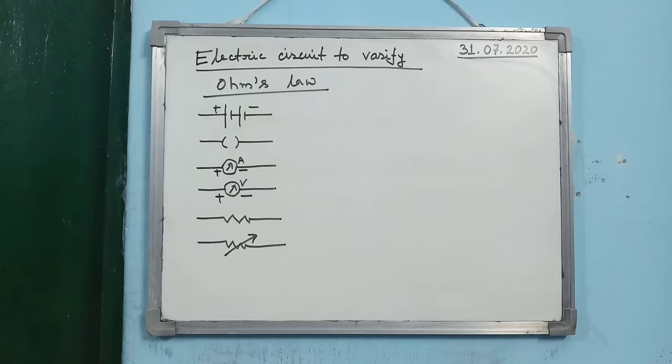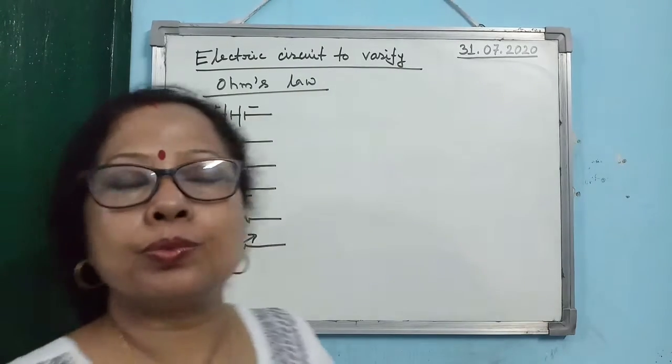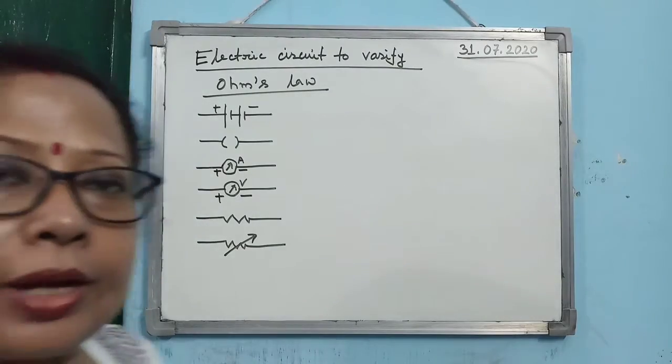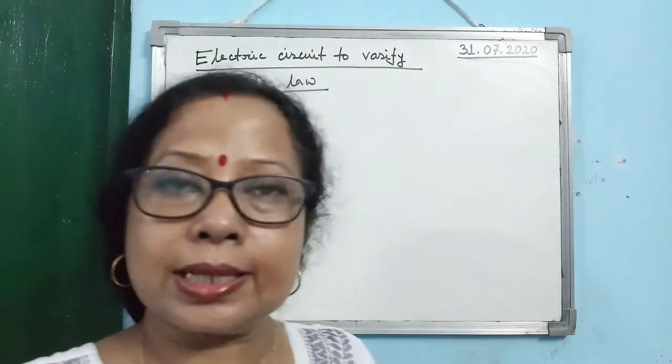Now we have to know about an electric circuit which we can use to verify Ohm's law. So you see, if you want to verify Ohm's law, first you need to send current.